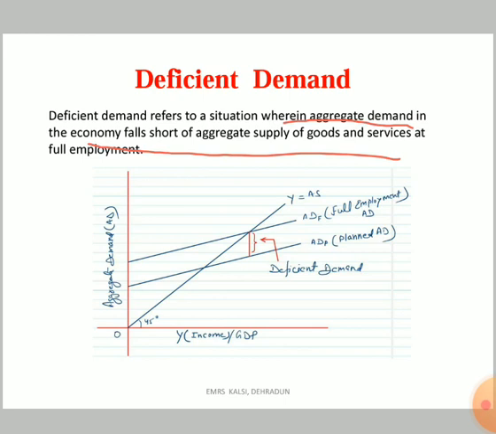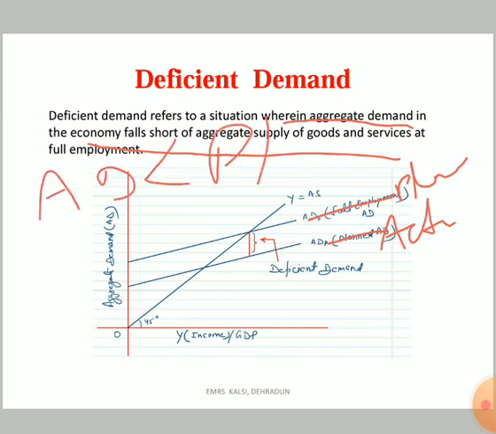This is the actual one, and this is the planned one. So deficient demand is when actual AD is less than the planned AD.